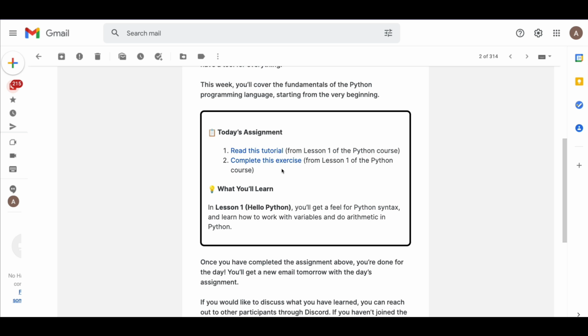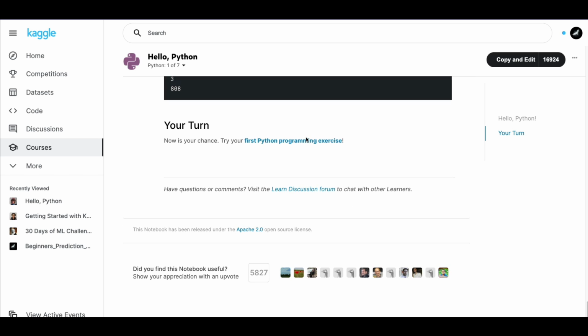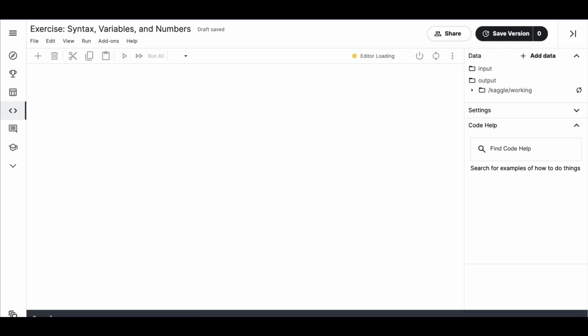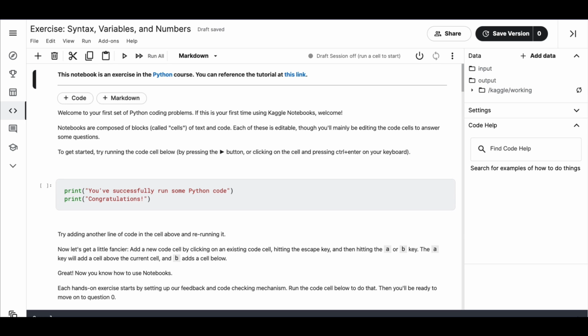So now we are at the end of the tutorial, which is lesson 1 of the Python course. Now we have to complete the exercise. Let me even see if this exercise and this exercise are the same. Let's open it. Both of them are actually taking me to the same place. Okay, yes, both of them took me to the same place.